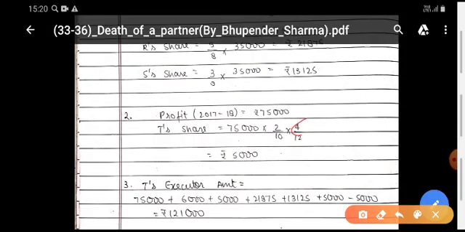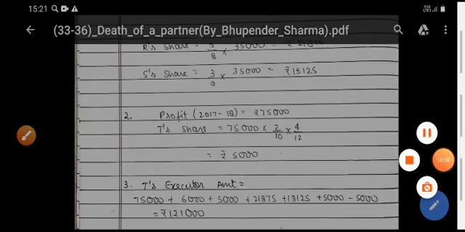Only for 4 months. That's why we have calculated his share in the profit for 4 months out of 12, because April, May, June, July. On 1st August he expired. So he shall be given this amount. So you will pass the journal entry for this with the help of the profit and loss suspense account.